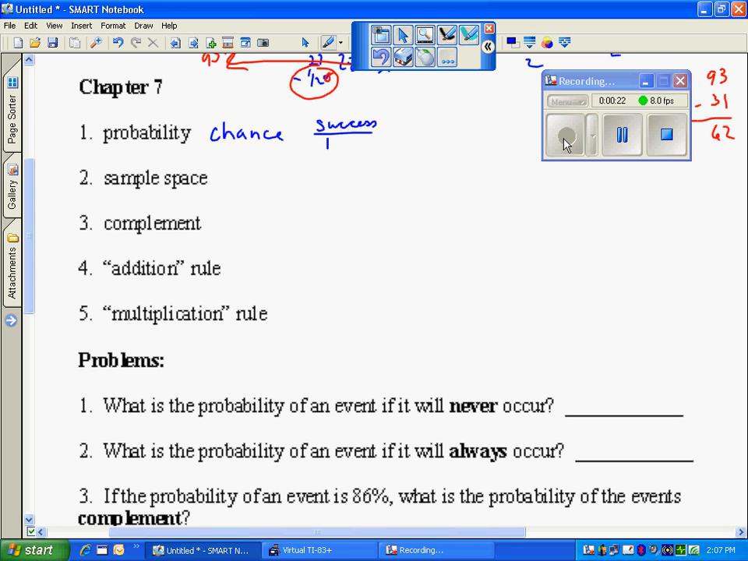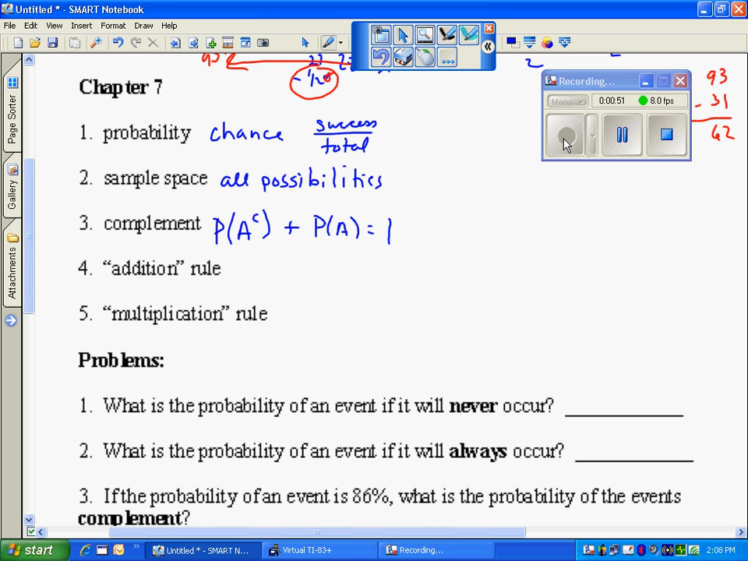success over total. So total, what we like to do in total, that's our sample space. Sample space is all possibilities. All the outcomes that I could possibly have. Complement, if you recall, the probability of an event A's complement is kind of like the opposite. So the complement and the probability of A are going to total 1.